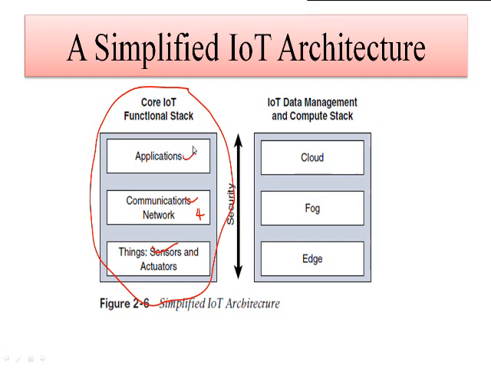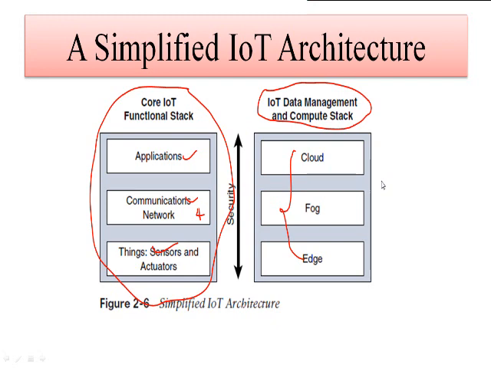Okay, so now the second part of the simplified IoT architecture is the IoT data management and compute stack, and basically it will consist of edge computing, fog computing and cloud computing. That denotes where you are doing the pre-processing or processing of data, at what level.